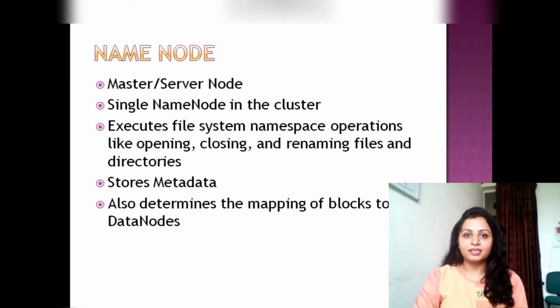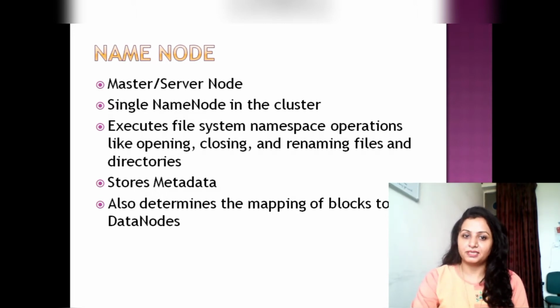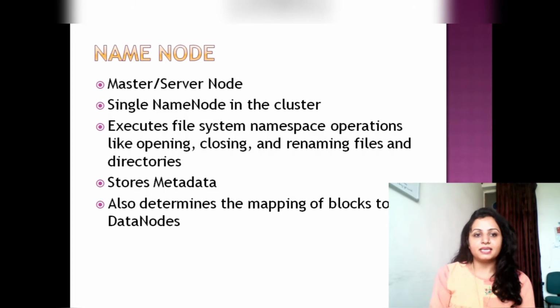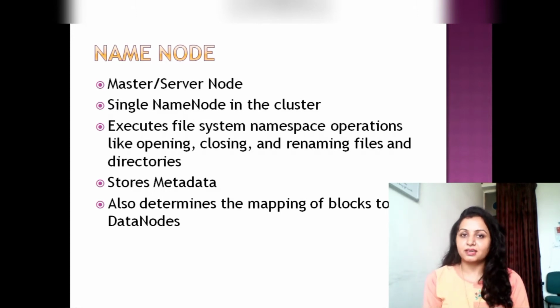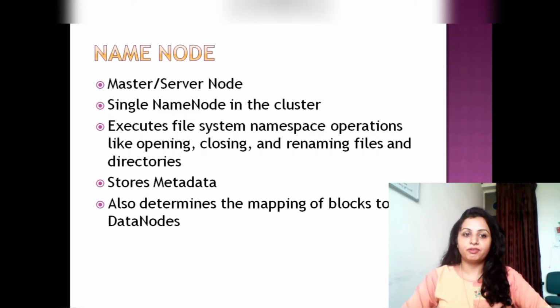This architecture is also inspired by the master-slave architecture. Here the name node is the master or the server node which manages the whole file system namespace, and it also regulates the tasks which are given by the clients. We can say there is a single name node in a cluster. A cluster is a group of machines, so there will be only one name node over that cluster, and it executes file system namespace operations like opening, closing and renaming files and directories.